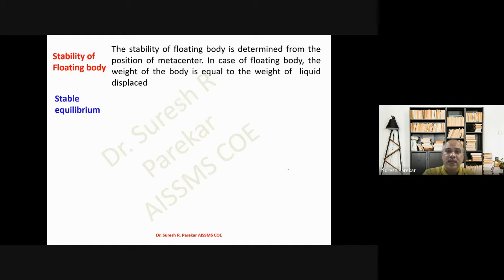The stability of a floating body is determined from the position of the metacenter. So this is most important: how will we decide whether the body is in stable, unstable or neutral equilibrium? In case of a floating body, the weight of the body is equal to the weight of the liquid displaced. So this is again important. The weight of the body is equal to the weight of the liquid displaced, and that is in the case of a floating body only. That also we have to keep in mind.